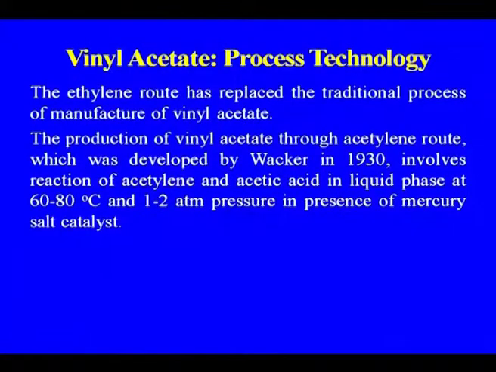This is about the process technology. The ethylene route has replaced the traditional process of manufacture of vinyl acetate from the acetylene route. The production of vinyl acetate through the acetylene route, which was developed by Vacuum in 1930, involves reaction of acetylene and acetic acid in liquid phase. That process has been replaced with the use of ethylene as a raw material.